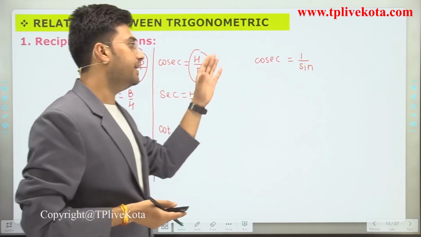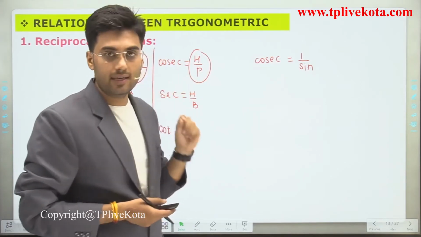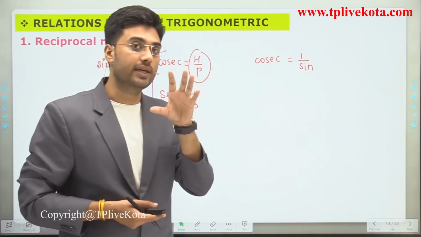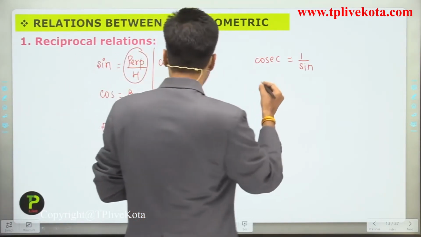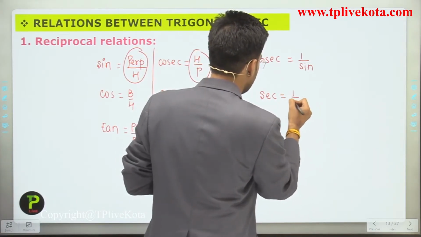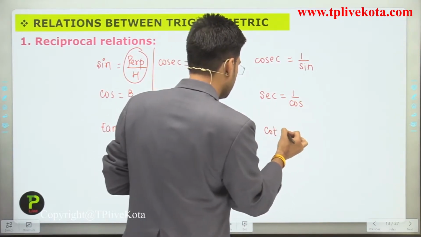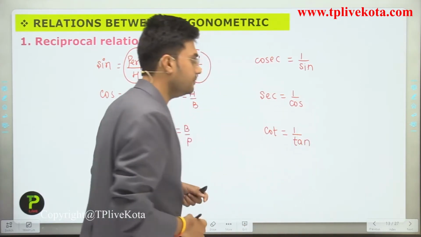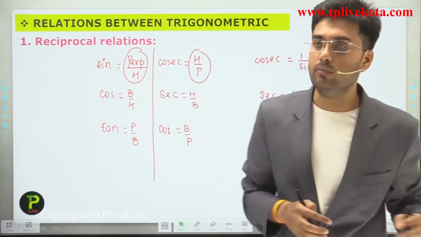We can use any angle for any triangle. If we have a triangle ABC and we use angle A, then cosec A is the reciprocal of sine, so we can write it as 1 upon sine A. Similarly, sec is equal to 1 upon cos, and cot is equal to 1 upon tan. Clear? So these are the relations between trigonometric ratios.